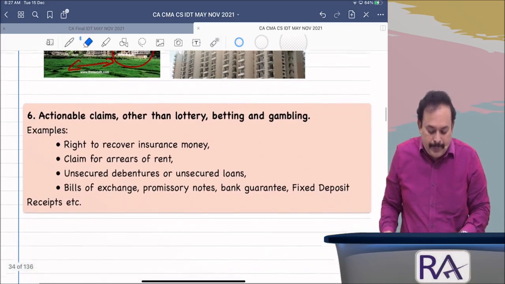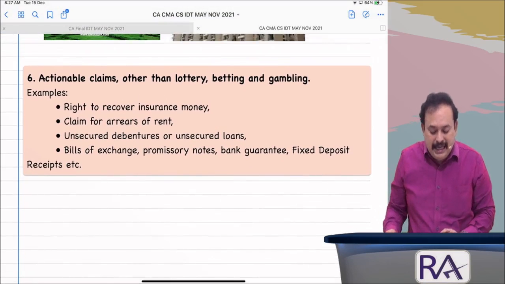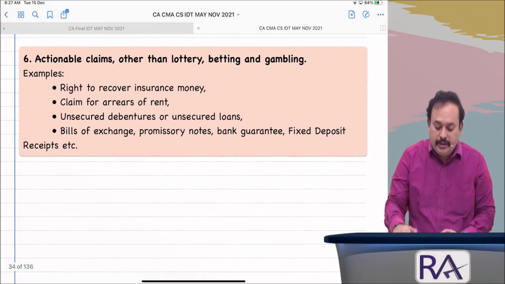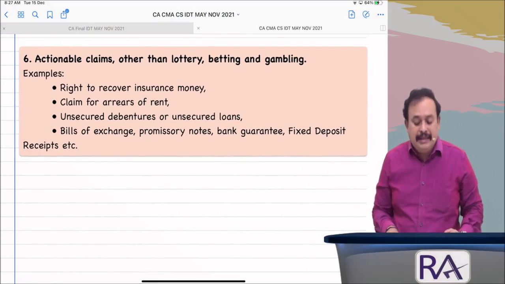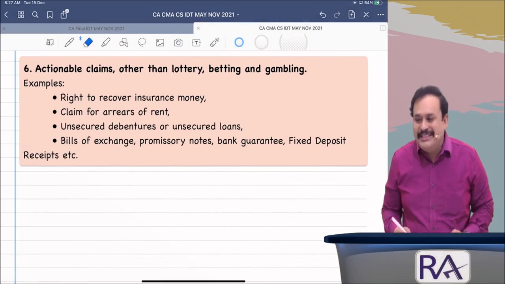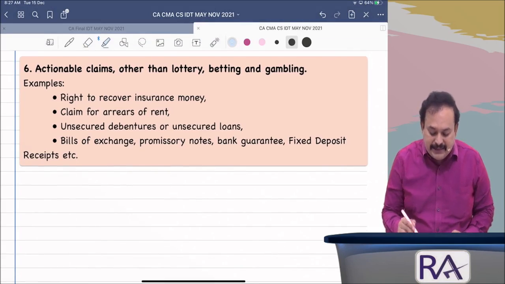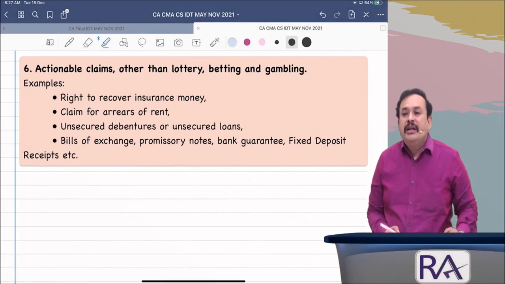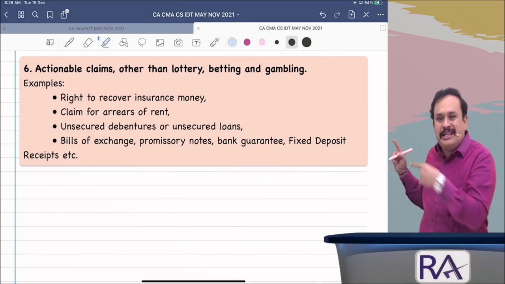Further, point number 6. Actionable claims other than lottery, betting, gambling. This point I referred to some time before. When I referred to the term goods, the defined goods, I stated to you that goods includes actionable claims. But here, supply excludes actionable claims.